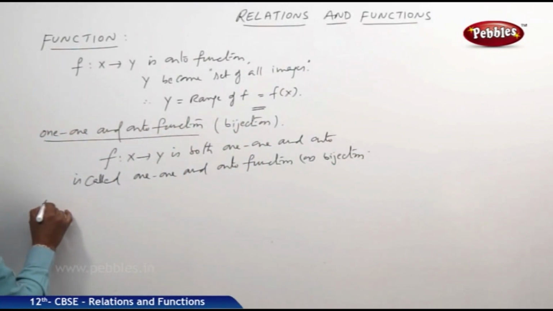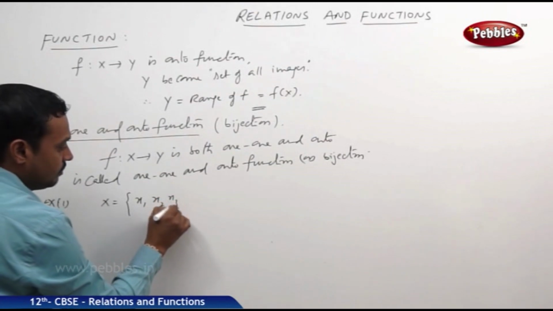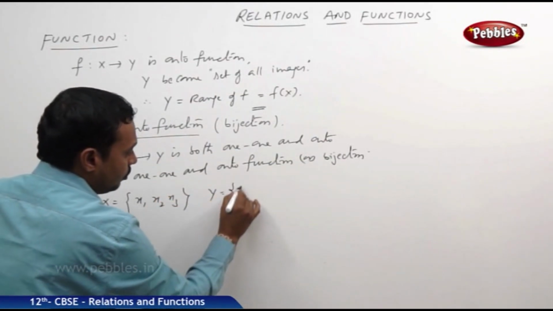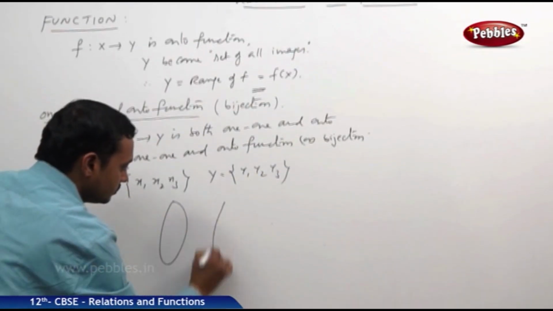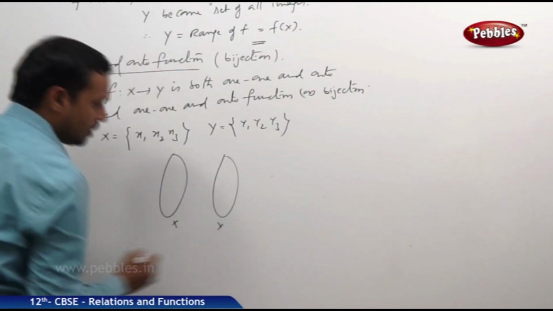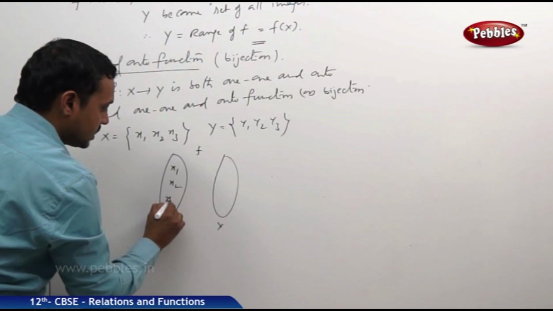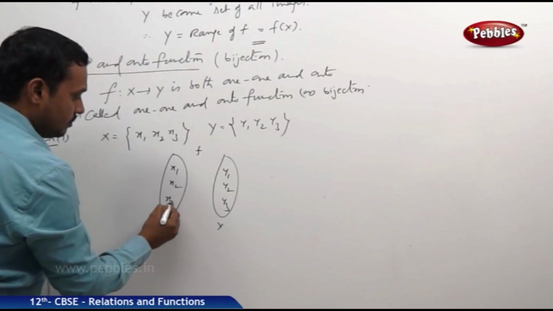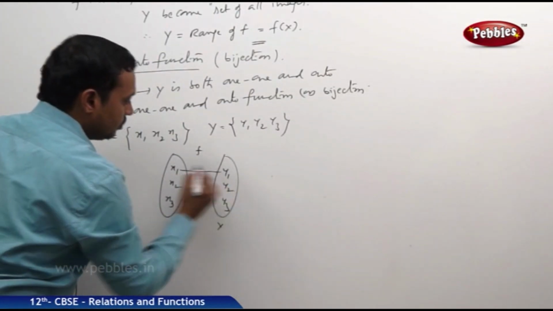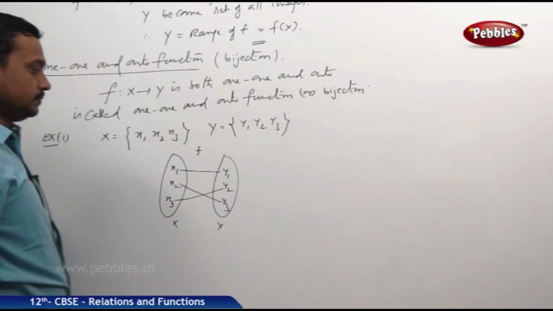Now let us take one example. Example 1. If set x is equal to {x1, x2, x3} and set y is equal to {y1, y2, y3}, let us choose one function f from x to y, where x1 maps to y1, x2 maps to y3, x3 maps to y2.